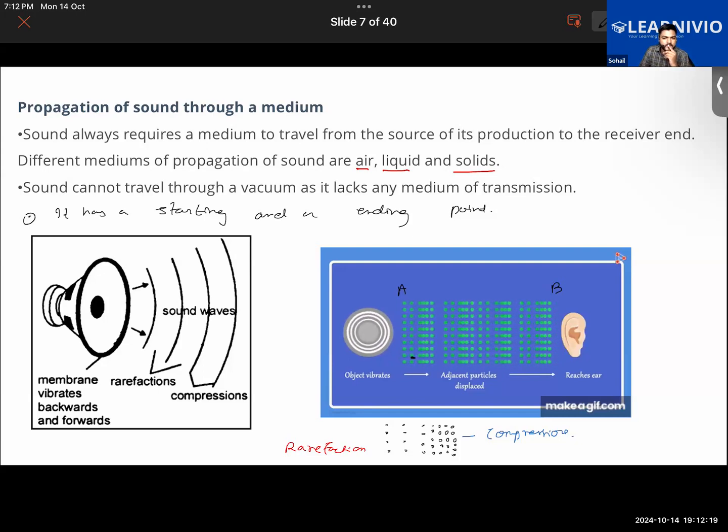Vacuum is basically a region in which there is no medium, no particles. When you go to space, it is simply vacuum. So sound cannot travel because there are no particles to vibrate.